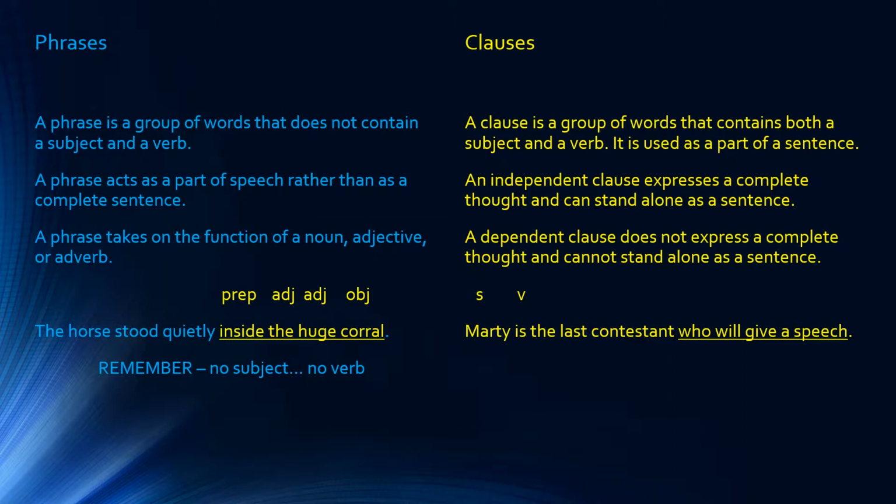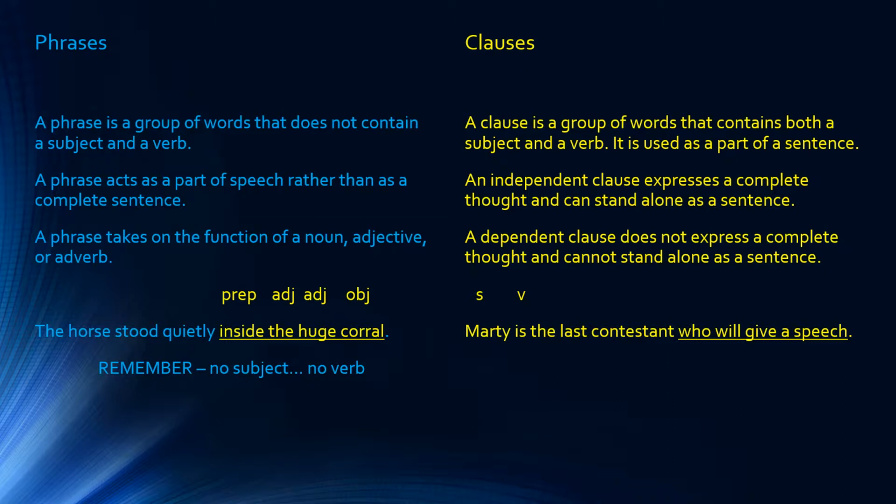So again, comparing a phrase with a clause. A phrase is a group of words that does not contain a subject and a verb. It cannot stand alone as a sentence. On the other hand, a clause, an independent clause, can stand alone as a sentence because it is a complete thought.